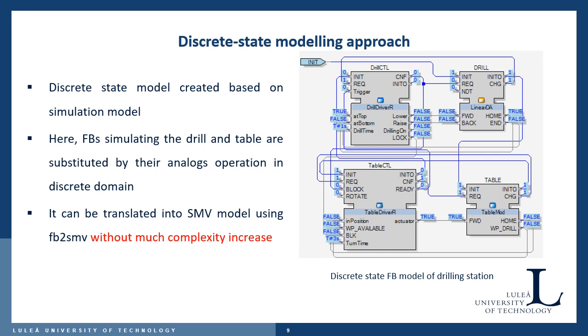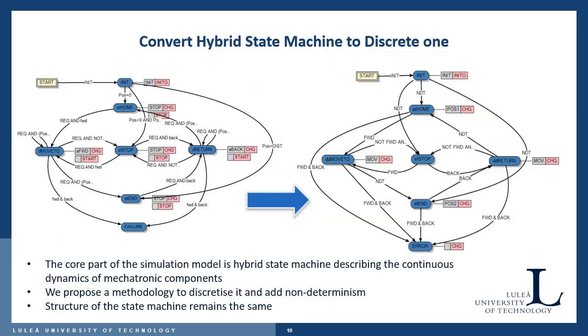In order to implement a simplified and accurate plant model for formal verification, we use discrete state modeling. The discrete state equivalent of the simulation configuration is shown in the figure. Here the function blocks simulating the drill and table are substituted by their analogues operating in the discrete state domain. Conversion of the hybrid state machine to a discrete state model is shown in the figure. The core part of the simulation model is a hybrid state machine describing the continuous dynamics of mechatronic components. We propose a methodology to discretize it and add non-determinism, but the structure of the state machine remains the same.